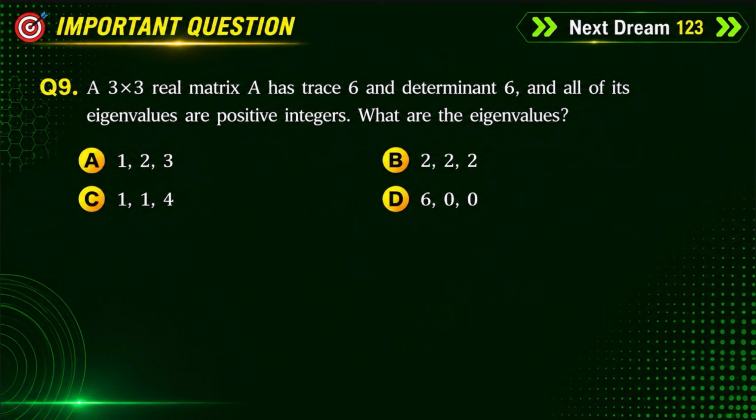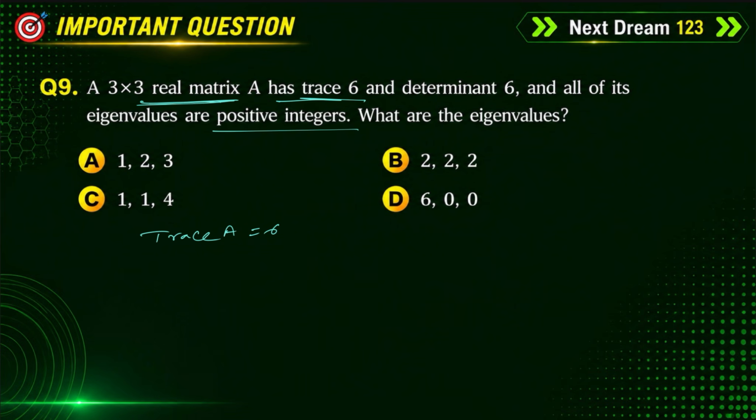A 3 by 3 real matrix has a trace of 6, that means the trace of the matrix A is given as 6, and all of its eigenvalues are positive integers. What are the eigenvalues?